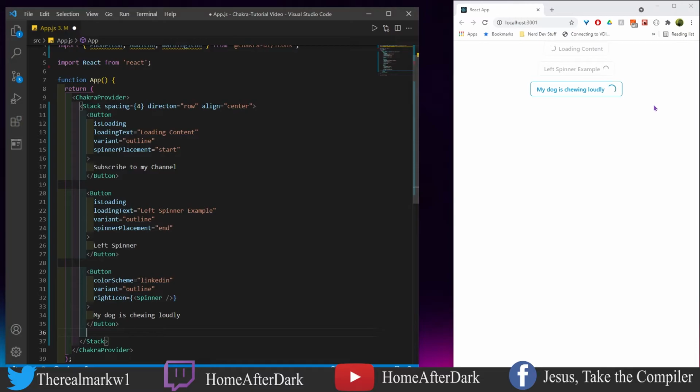So we have on the right icon here, we want a spinner going, but we have accessibility to the button to click on it. Whereas with the two previous ones where we have the isLoading state, you can't really interact with them much. You just kind of sit there and wait. And so with the right icon, you're actually allowed to maybe add something on here where it tracks how many times they've clicked, and you yell, hey man, clicking 90 times does not make the program run faster. So to show you that we could do something on the right with an icon, let's just add stuff on either side. So we'll do that next.